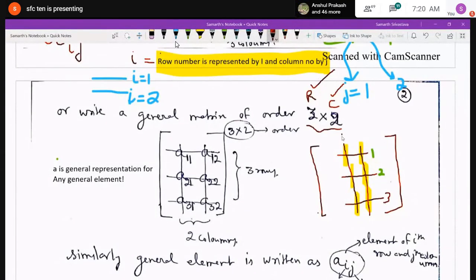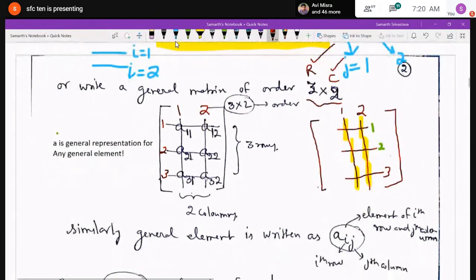Like A11, the first suffix is 1 and 1 because of the first row. A21, the first suffix is 2 and 2 because this is the second row. A31 and A32, the first suffix is 3 in both because they belong to the third row. Similarly, if I talk about the vertical lines, like A11, A21, A31, the second suffix is 1, 1, 1 in all the cases because they belong to the first column.